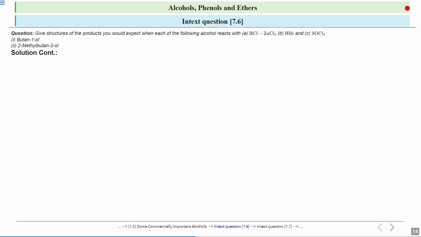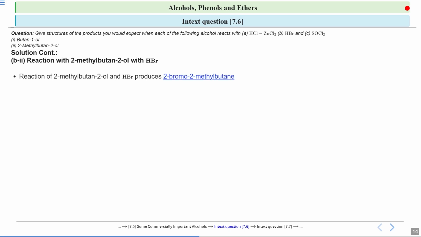So now we will see the reaction of 2-methylbutan-2-ol with hydrogen bromide. Your 2-methylbutan-2-ol will react with your hydrogen bromide to produce 2-bromo-2-methylbutane. Again, you will see that your OH group will leave and your bromo group gets attached. Now this reaction will also follow the nucleophilic substitution pathway, where a nucleophile which has electron density to donate will attack your carbon. So again, your OH is replaced by your bromine over here.